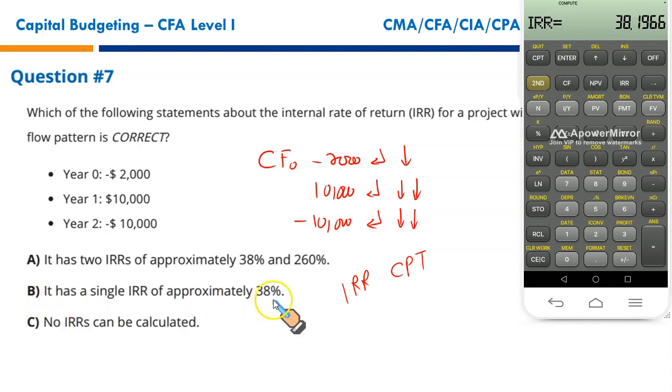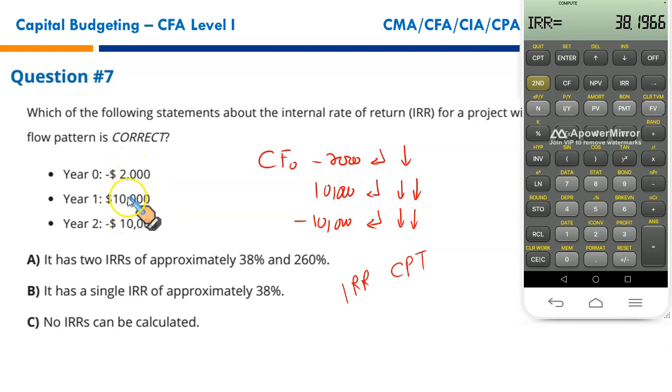Why? Yes, IRR is 38, but remember, whenever a project has unconventional cash flows, what is conventional cash flow? Outflow in year 0, inflow in the later periods. That's the conventional cash flow of projects. Unconventional cash flow means cash flows positive in some years, negative in other years, just like in this one: 2,000 is the initial investment, 10,000 is the cash flow positive at the end of year 1, and then 10,000 negative at the end of year 2.